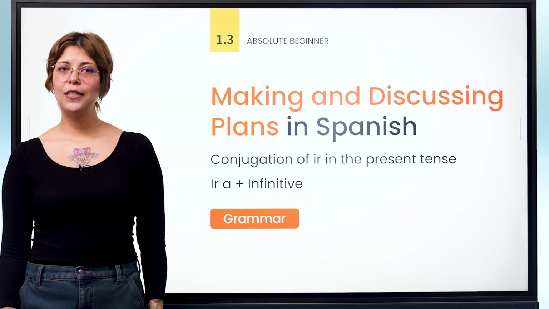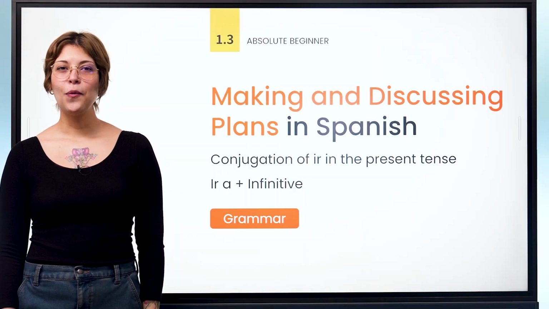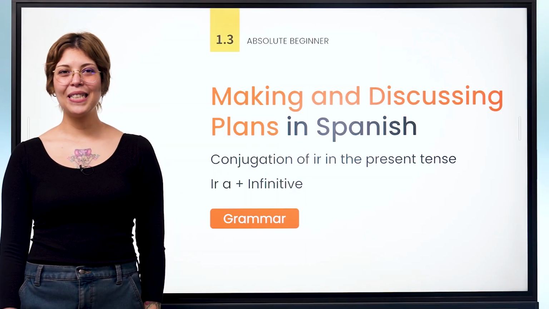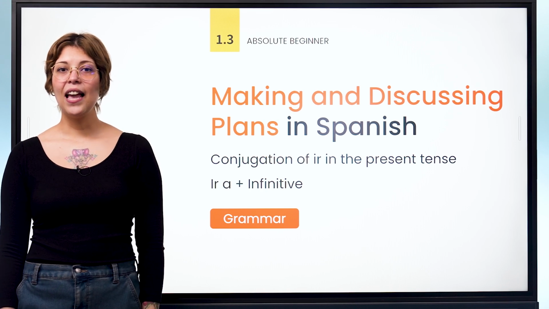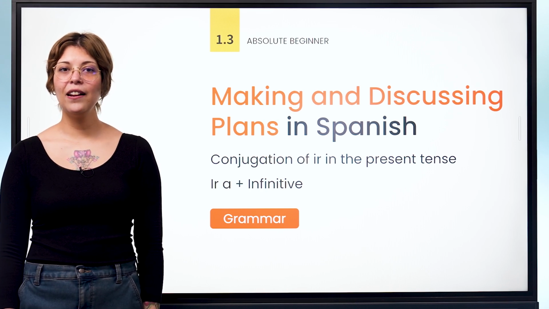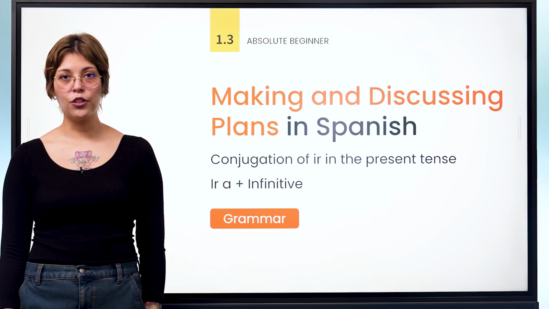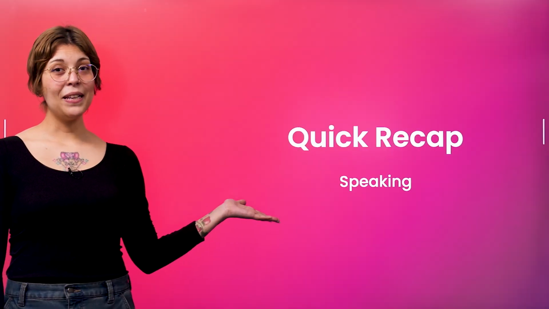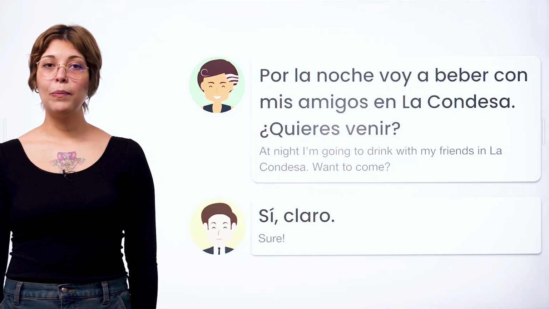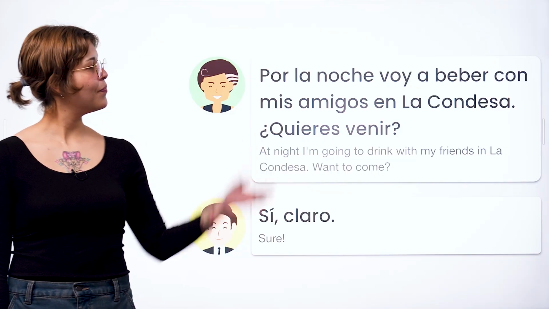Do you know how to discuss plans in Spanish? Welcome to 3-Step Spanish Practice by SpanishPod101.com. In this lesson, you'll practice conjugating ir, to go, in present tense, and learn how to use it in the ir a plus infinitive structure to talk about future actions. Let's look at the main dialogue. 2 people are having a conversation.